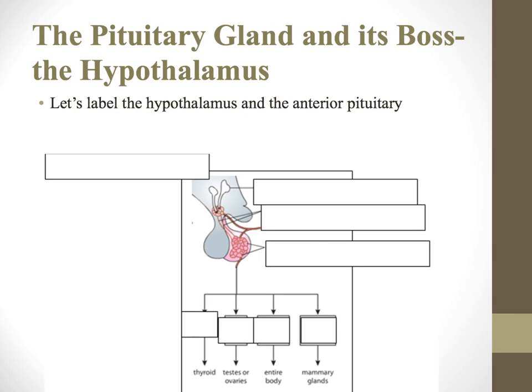Now, the way that the anterior pituitary interacts with the hypothalamus is completely different. Okay, so here's the hypothalamus up here. We already know that. Okay, and here are some more of those neurosecretory cells.